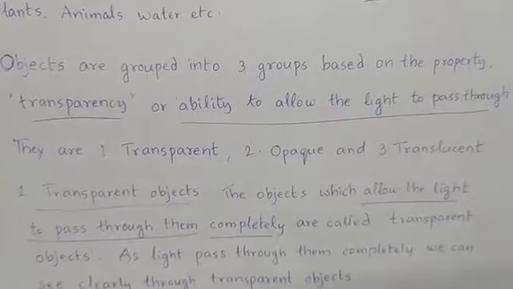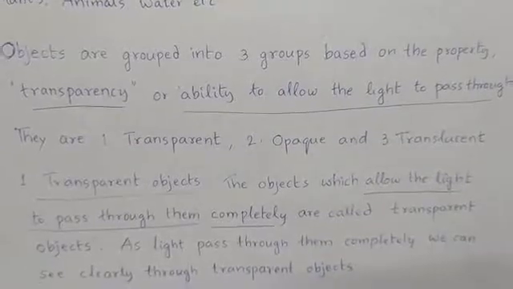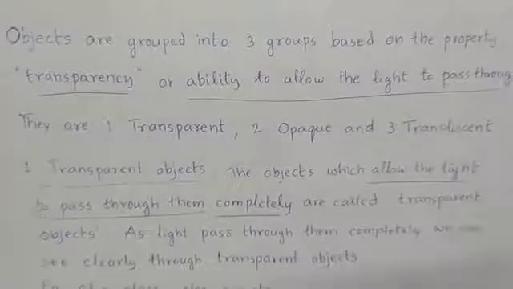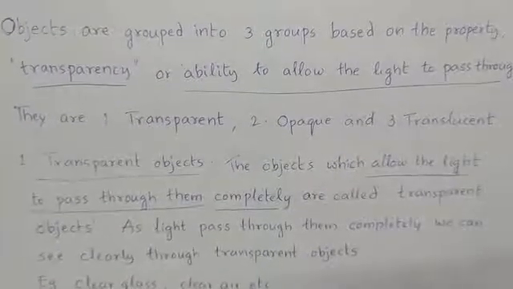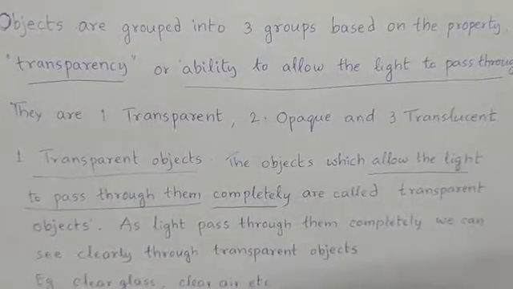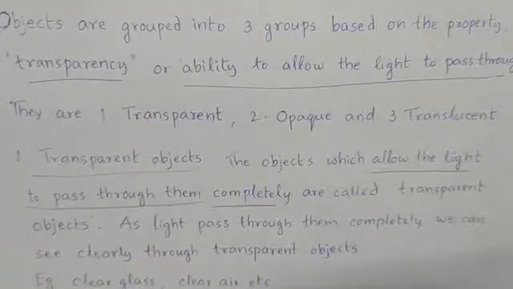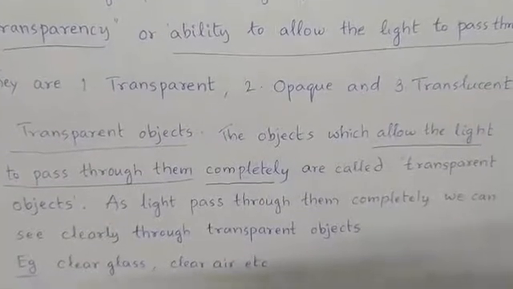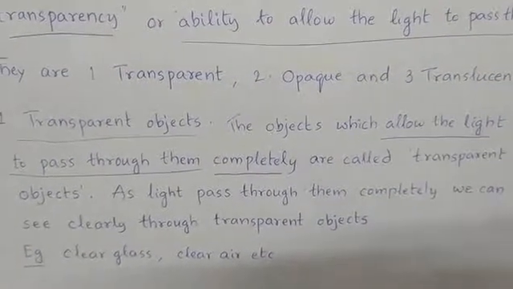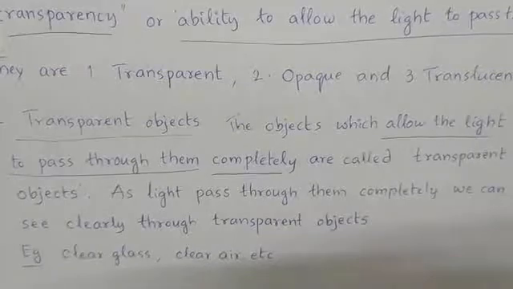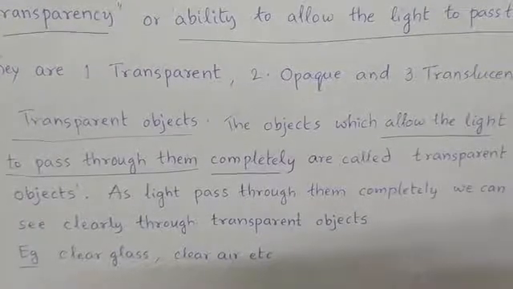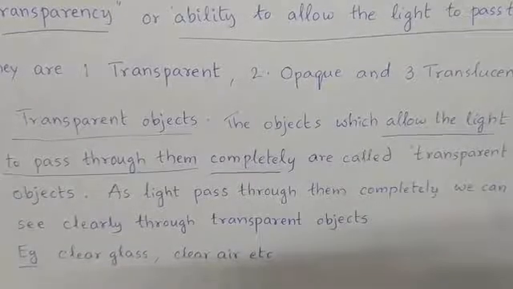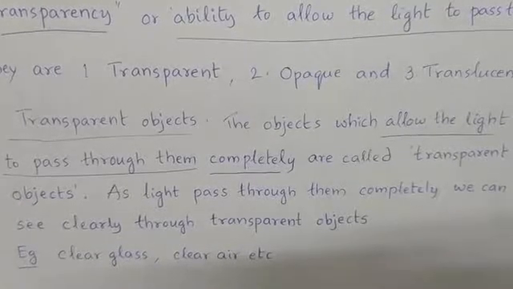Based on transparency, the objects are grouped into three groups: transparent, opaque, and translucent. What are transparent objects? The objects which allow the light to pass through them completely are called transparent objects.